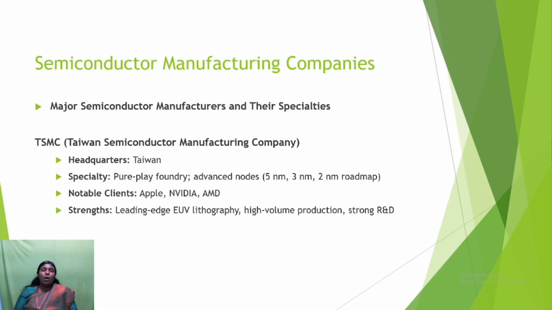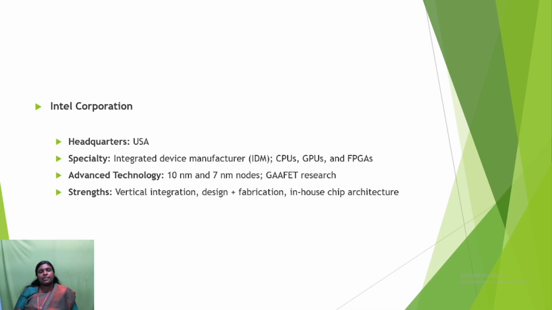Next, we are going to discuss what semiconductor manufacturing companies there are all around the world. The major semiconductor manufacturing companies and their specialties we are going to discuss now. All around the world, the Taiwan Semiconductor Manufacturing Company is holding 60 to 70% of the share in semiconductor manufacturing, with headquarters in Taiwan. Its main specialty is pure play foundry, advanced nodes up to 5 nanometer, 3 nanometer, and a 2 nanometer roadmap. Notable clients are Apple, NVIDIA, and AMD. The main strengths of TSMC are leading edge EUV lithography, high volume production, and strong R&D.